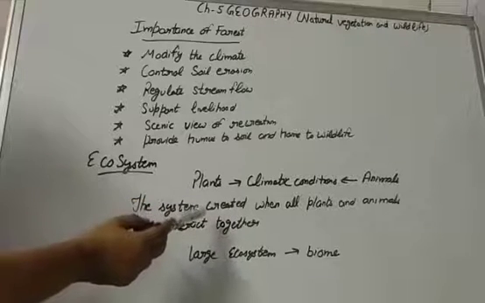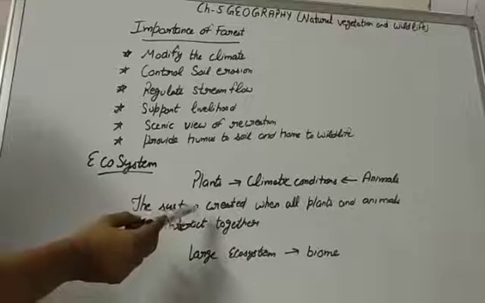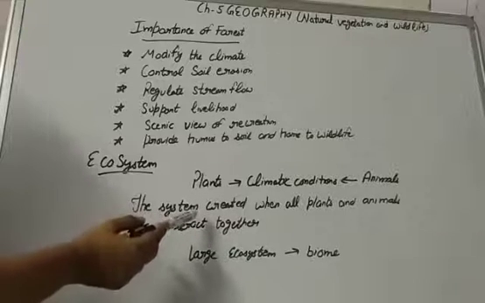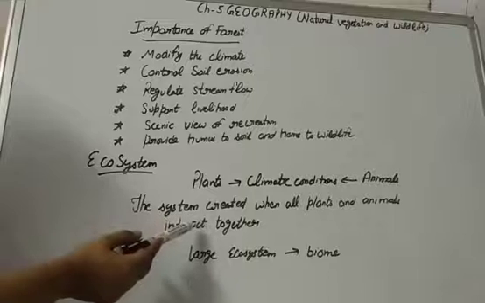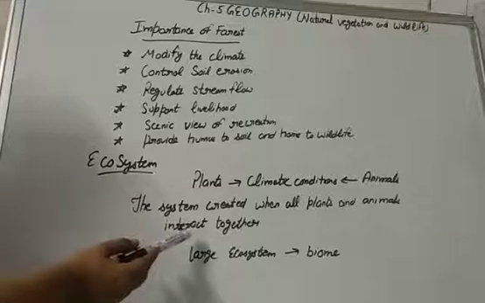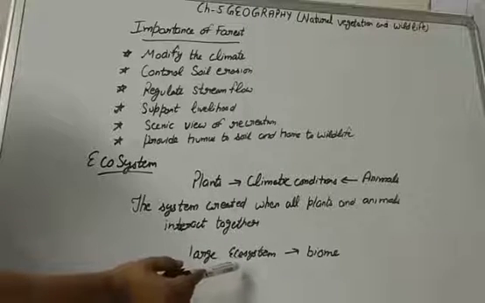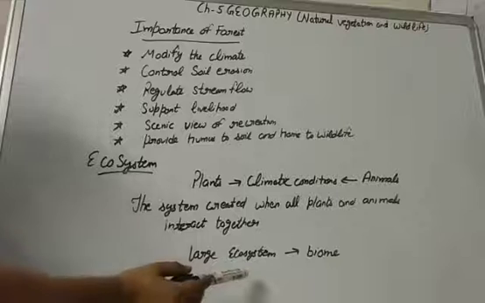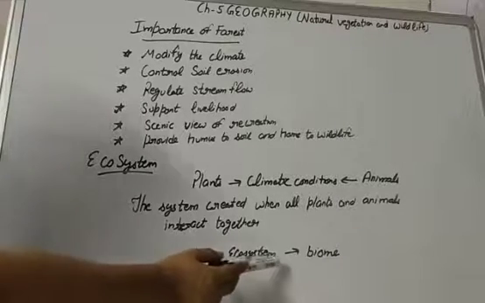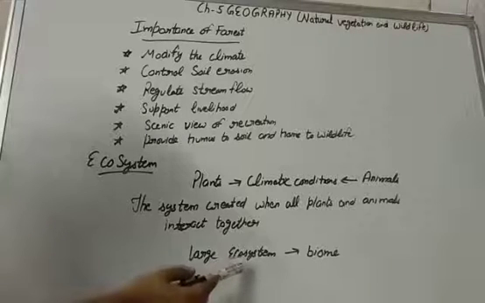Human beings are also an integral part of the ecosystem, but sometimes they utilize the vegetation and the wildlife in excess, and the greed of human beings leads to overutilization of these resources. So sometimes they cut the trees and kill the animals, creating ecological imbalance. And when a very large ecosystem on land has distinct types of vegetation and animal life, it creates a biome. In the next video we will discuss the types of vegetation.